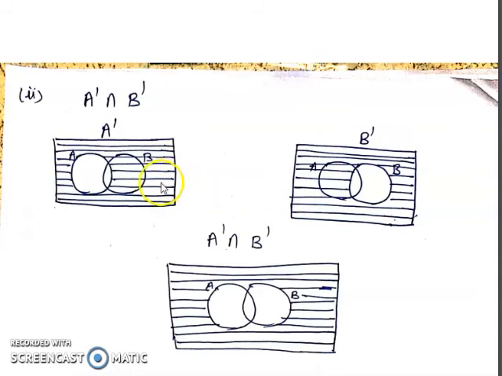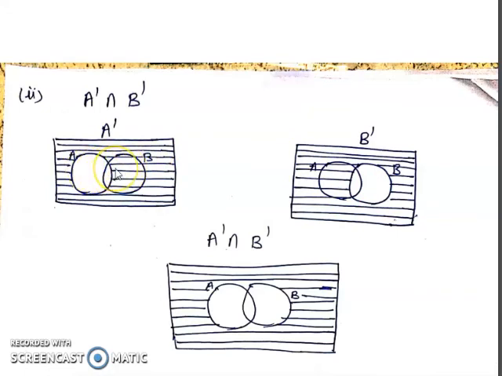You see, the common is outside the circle, because this portion of A is here but not in the second. B is in the first but not in the second. A is in the second but not in the first.